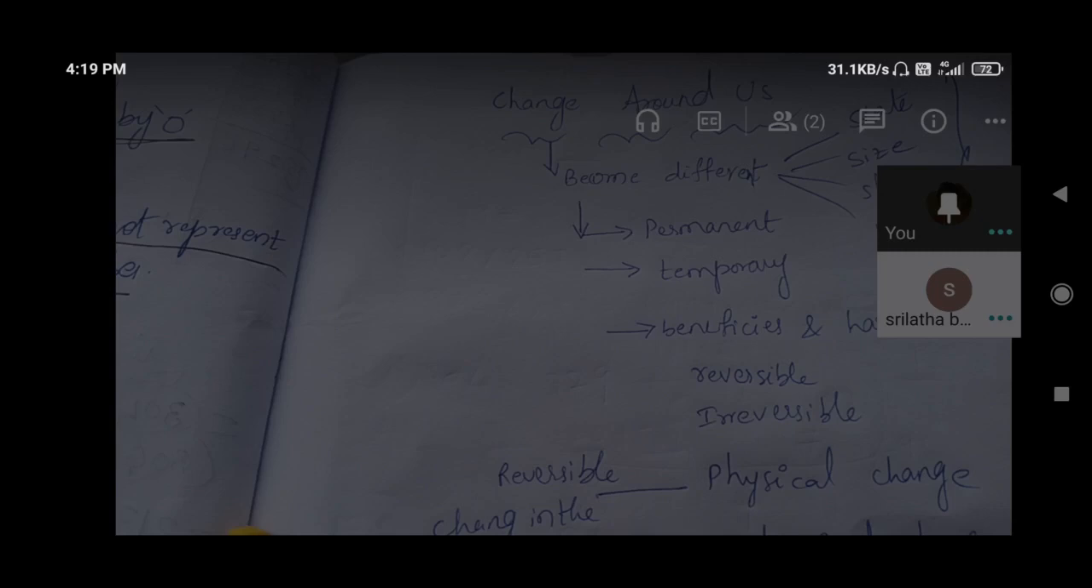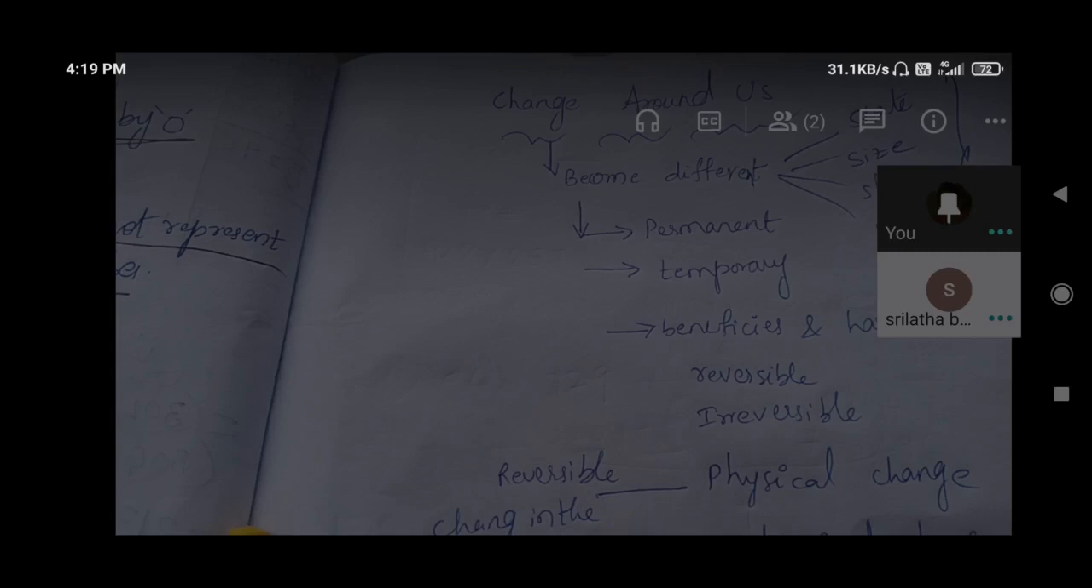Permanently, once we change, it is permanent. For example, milk to curd we are preparing. Is that permanent or temporary? We cannot do it repeatedly.